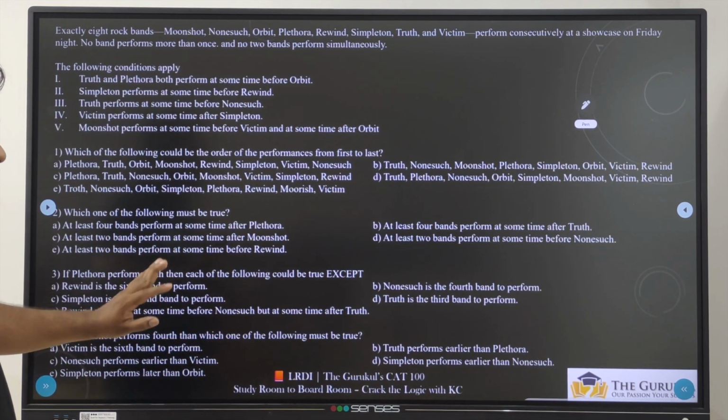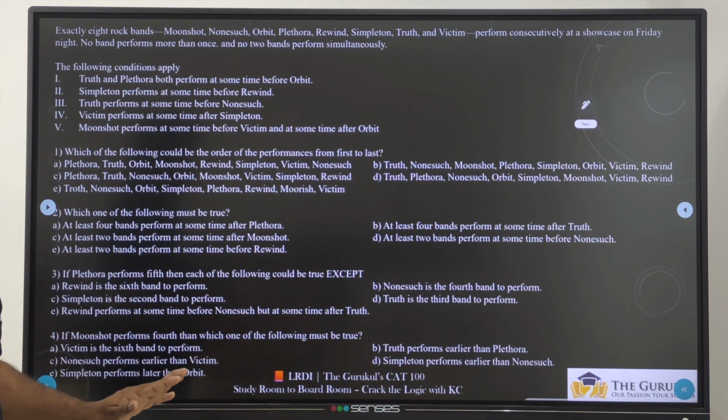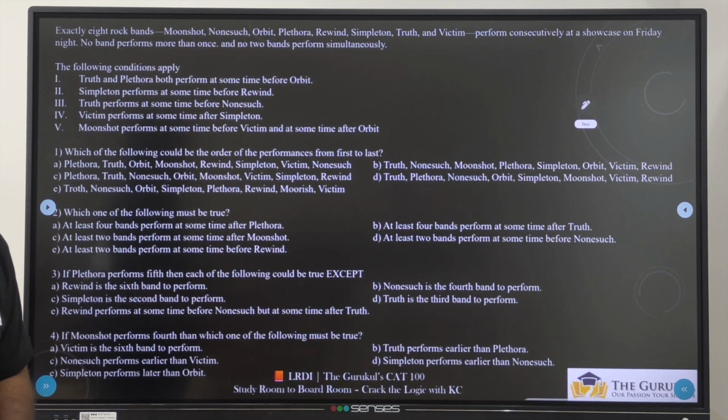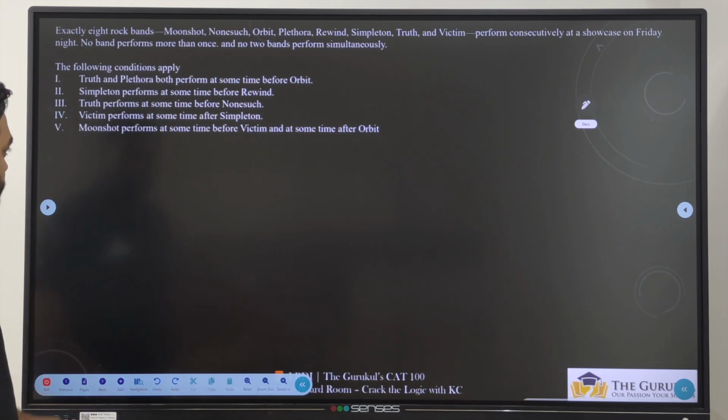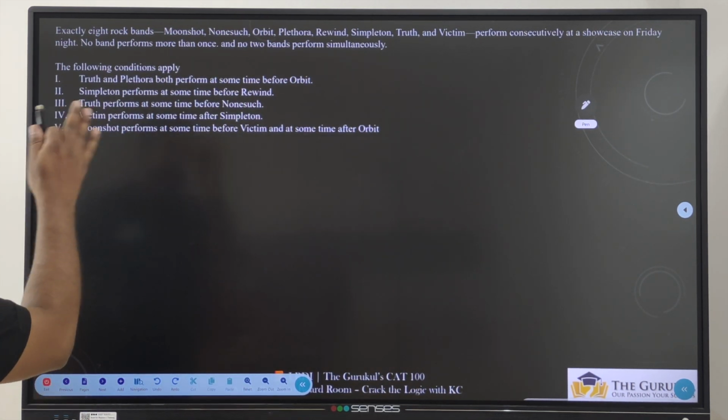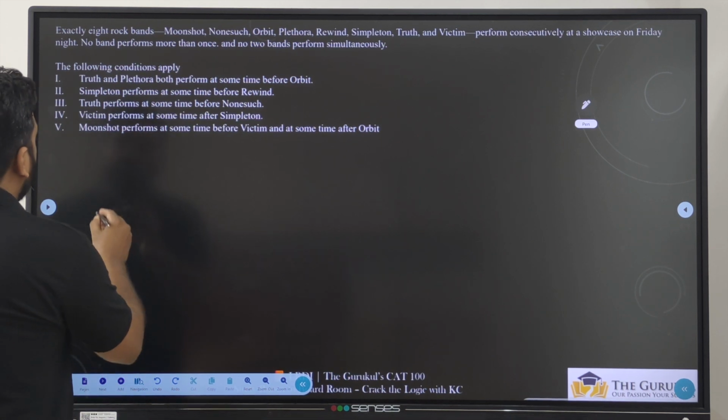In this model, this is the starting question which we are doing, so it's a pretty easy one. As we move on in the level of difficulty, in the same type of questions, we'll see some difficult questions which look easy but will waste a lot of time in the exam. For now, let's look at this question. Exactly 8 are there, so let's start with the first condition.